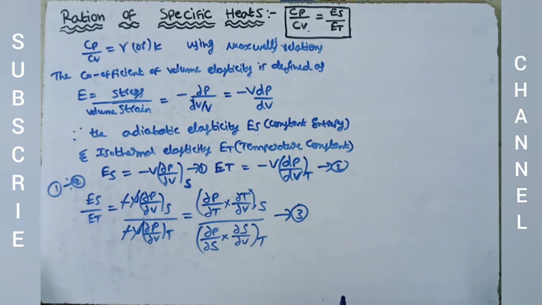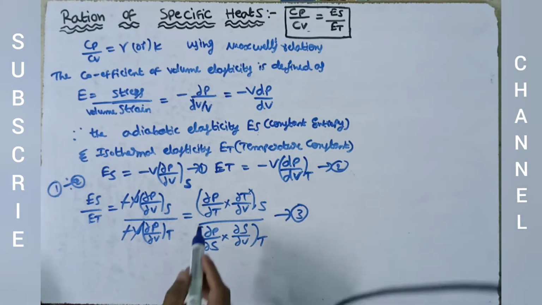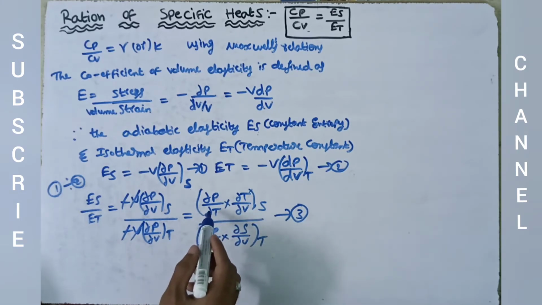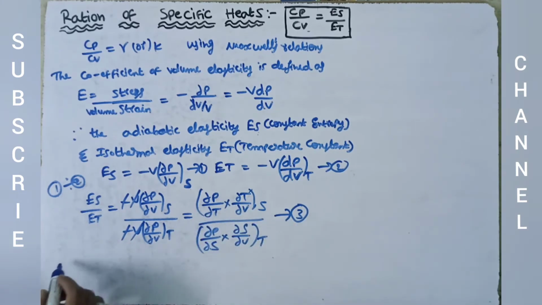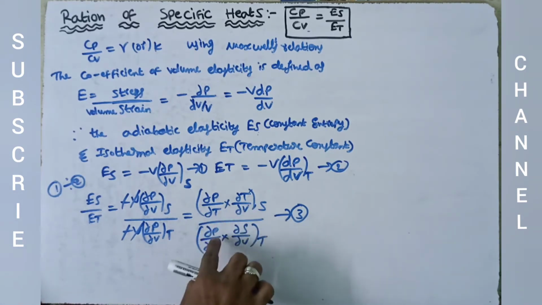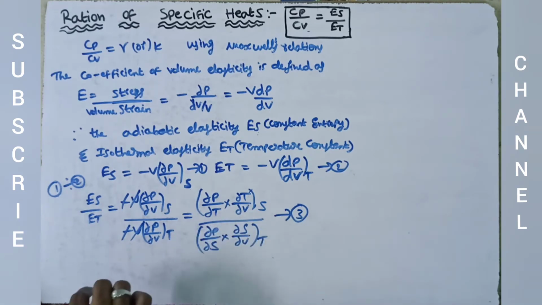Substituting the values of Maxwell's relations. When we substitute the values of Maxwell's relations in this equation, I am going to write Maxwell's relations here. We will substitute them in these 4 terms.